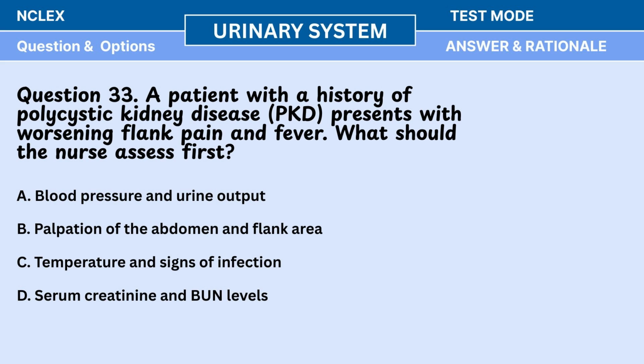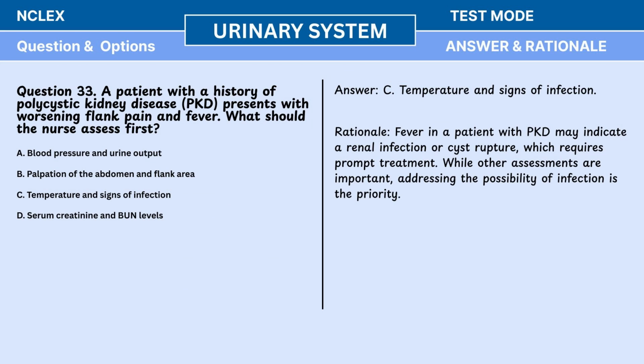A. Blood pressure and urine output. B. Palpation of the abdomen and flank area. C. Temperature and signs of infection. D. Serum creatinine and BUN levels. Answer. C. Temperature and signs of infection. Rationale. Fever in a patient with PKD may indicate a renal infection or cyst rupture, which requires prompt treatment. While other assessments are important, addressing the possibility of infection is the priority.